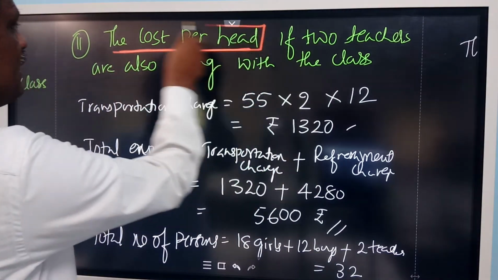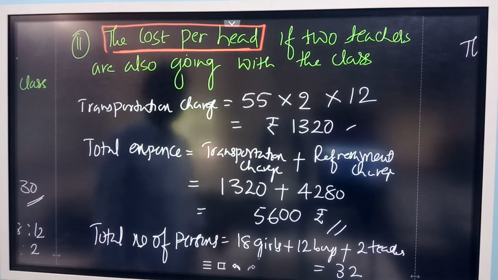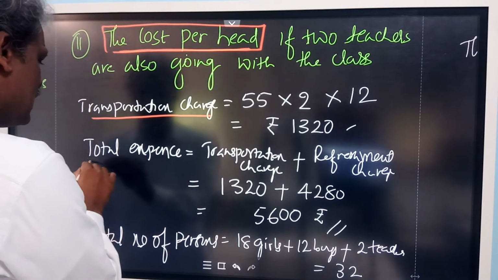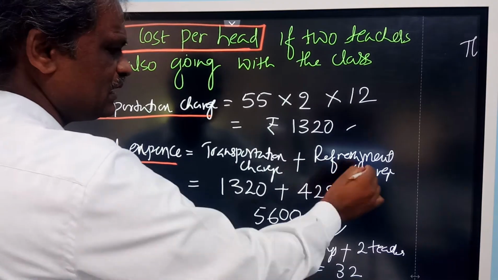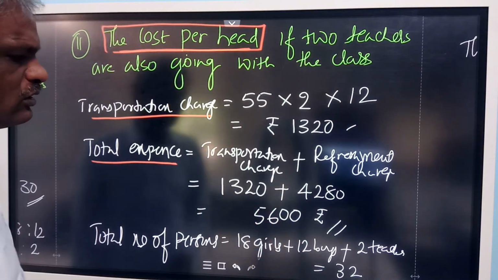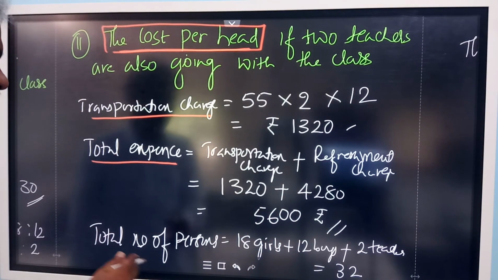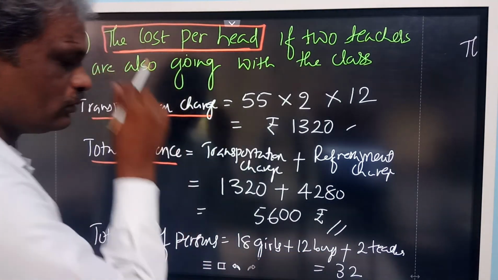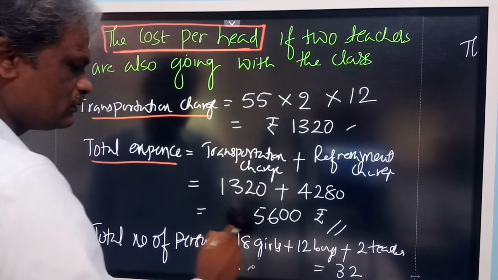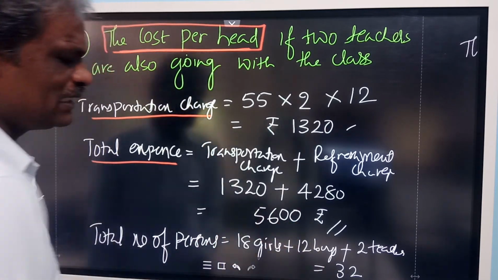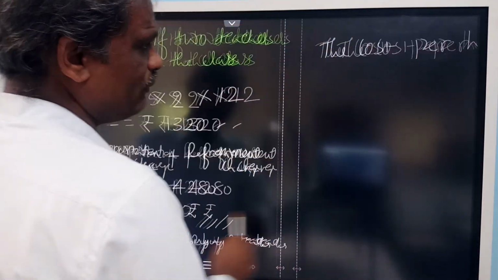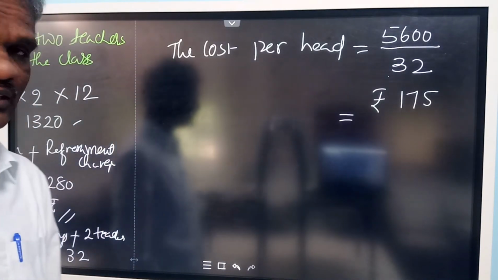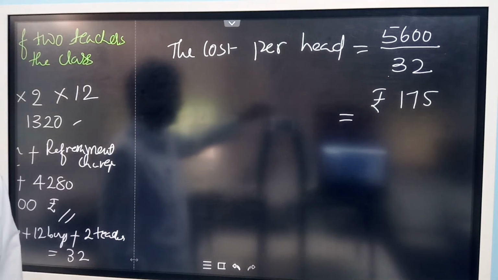So the cost per head, how to calculate? First you have to calculate total transportation charge and also total expenditure including the transportation and refreshment charge. It is total 5,600. And the total persons they are going here, 18 girls, 12 boys and 2 teachers, total 32. So for 32 persons, amount spent is 5,600. So that means for one person 5,600 divided by 32. So it gives you the expenditure for one person.